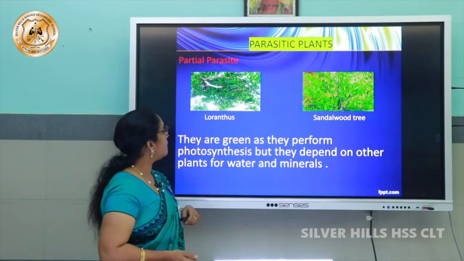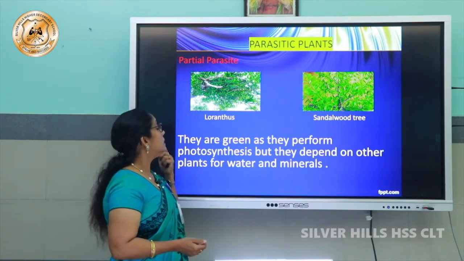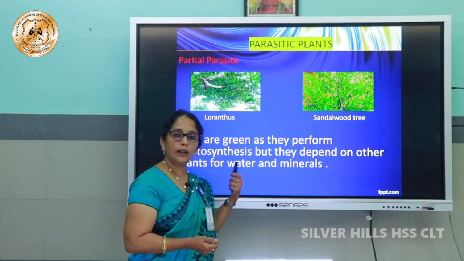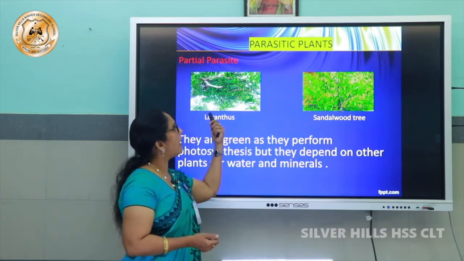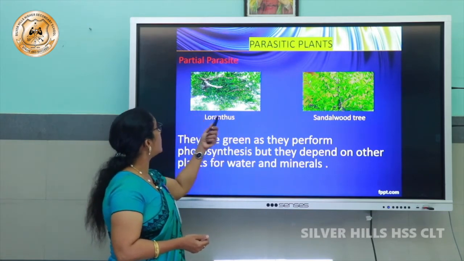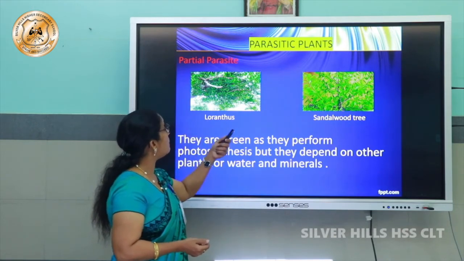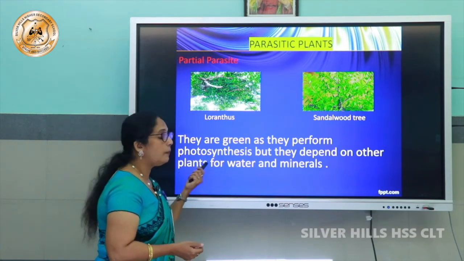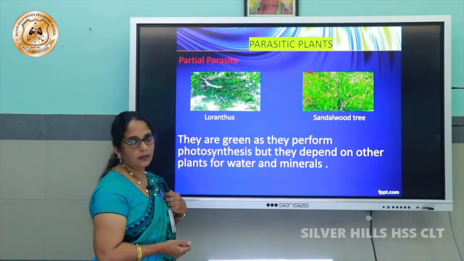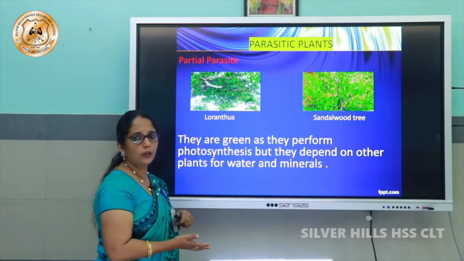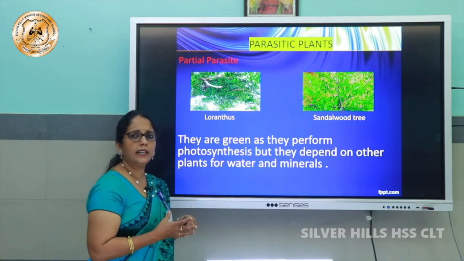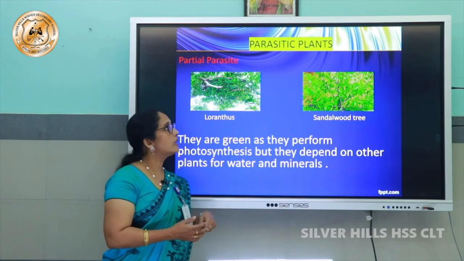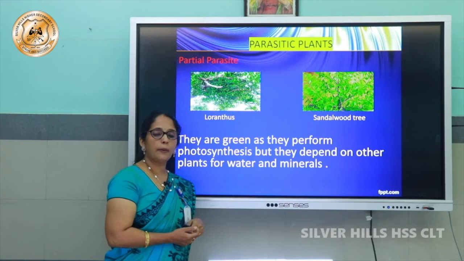What are parasitic plants? They are plants that depend on other plants for water and minerals. These parasitic plants, that is partial parasites, are called partial parasites. Why? Because they are depending on other plants for water and minerals, but not depending completely on the host. They are taking only water and minerals from the host, and then they prepare food. So such plants are called partial parasites.